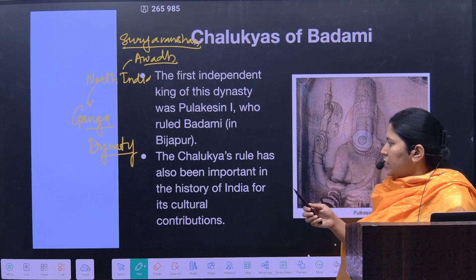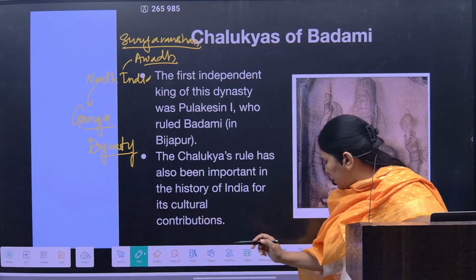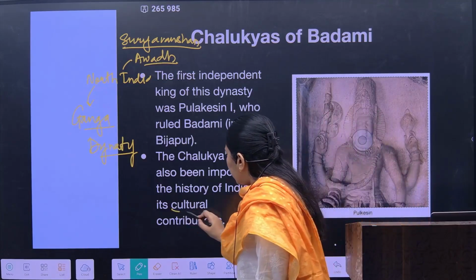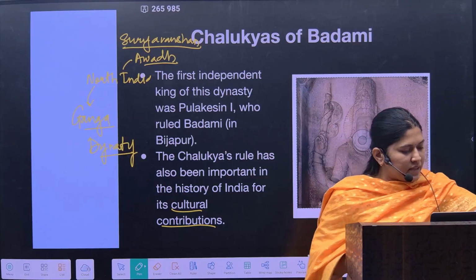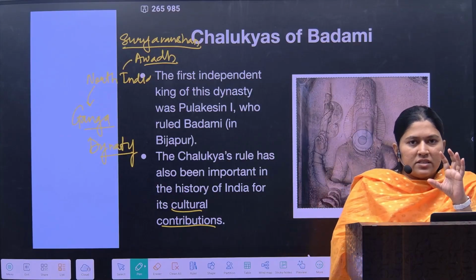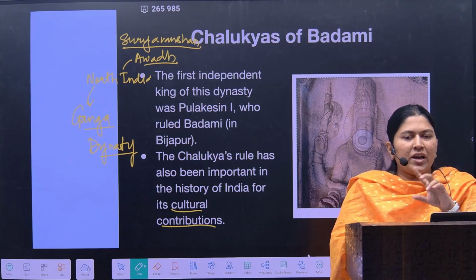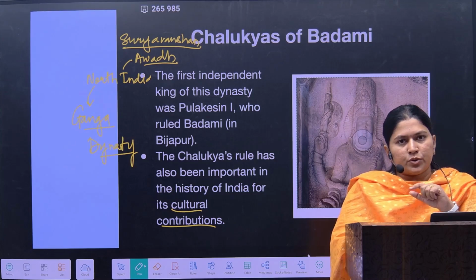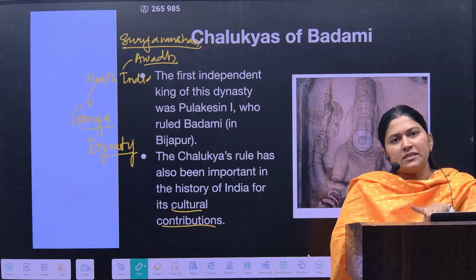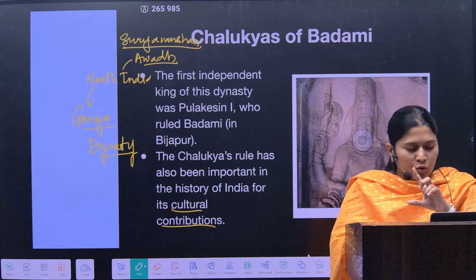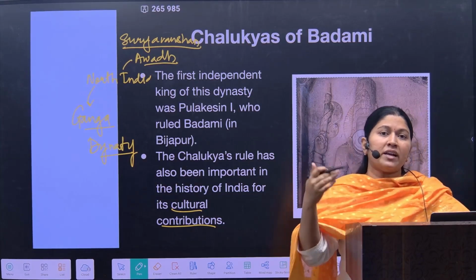Okay, so here it marks the major cultural contribution with respect to ancient history. Why? Because just now I told you that it shifted from the singular rock cut architecture to the structural temple architecture, and that is why it has a major cultural contribution. Secondly, it was a time when the Deccan saw many political meetings held in the temples. So this was a cultural and political shift that only happened after the Satavahanas and the Chalukyas.